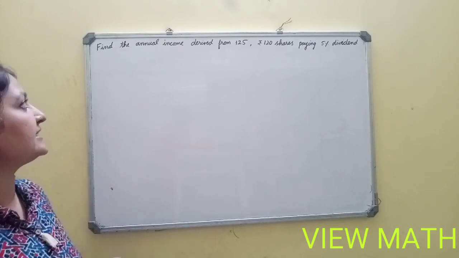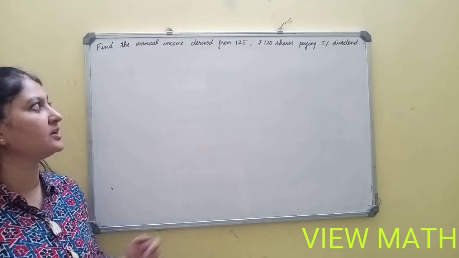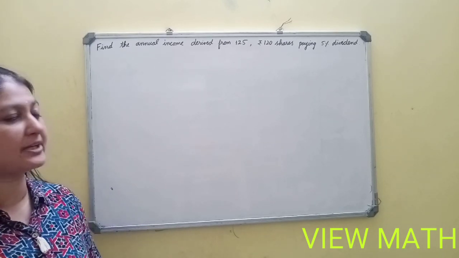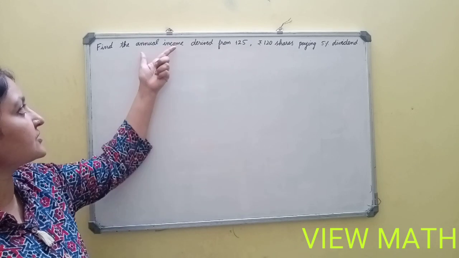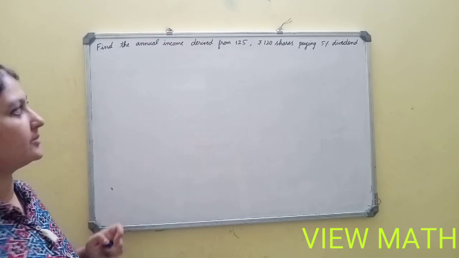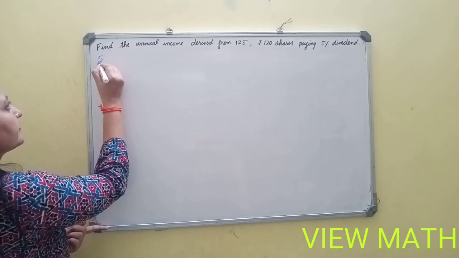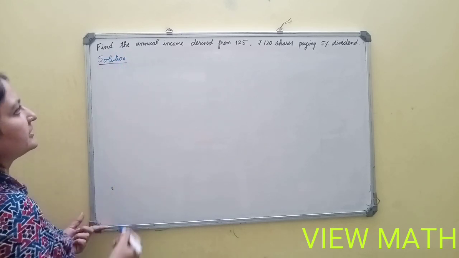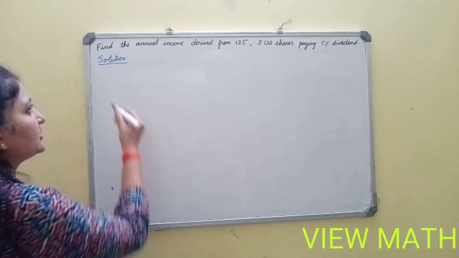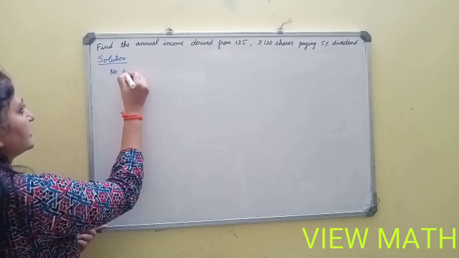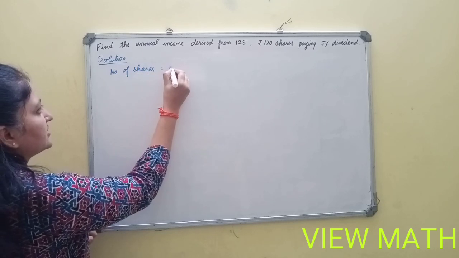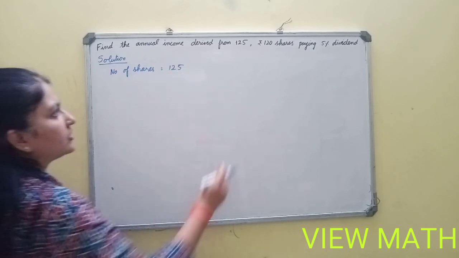Next problem. Find the annual income derived from 125 rupees 120 shares paying 5% dividend. Here they are asking us to find out the annual income. What they have given? Derived from 125. 125 is the number of shares. Number of shares is 125.